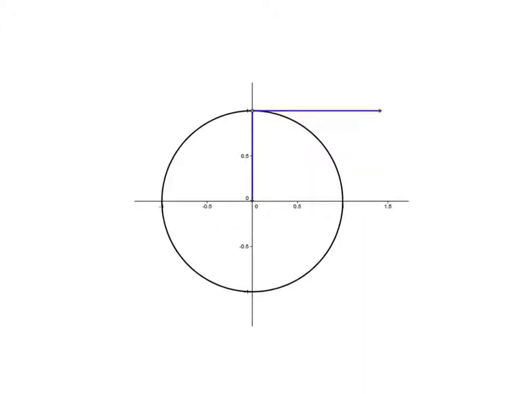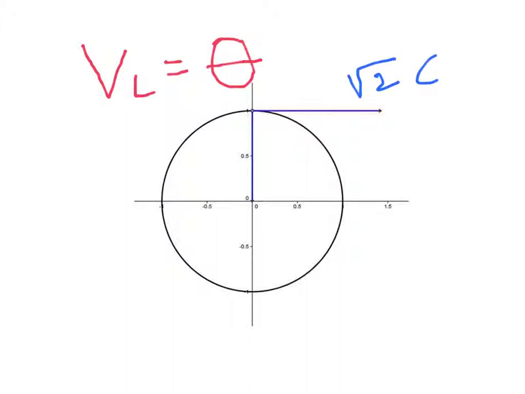Let's look at a spinning object that is not moving relative to us. Its linear velocity is equal to 0. The tangential velocity we know to be the square root of 2 times c, and this applies to all points along the circumference. The force connected with this tangential velocity points towards the center of the circle.